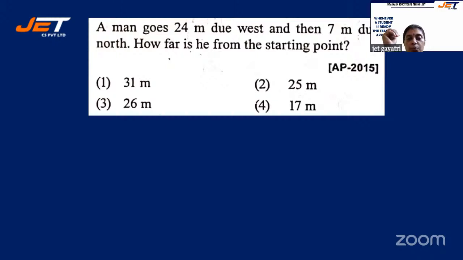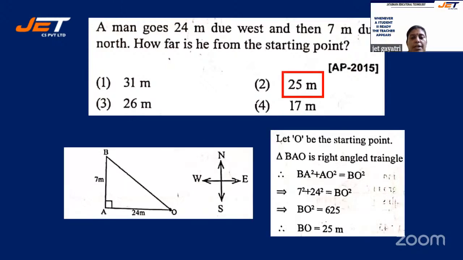When he moves, he goes 24 meter due west, then 7 meter due north. So how far is he from the starting point? You can see very clearly, from the starting point O, he goes 24 meter west, and then 7 meters north. So you can use this as a right angle triangle.